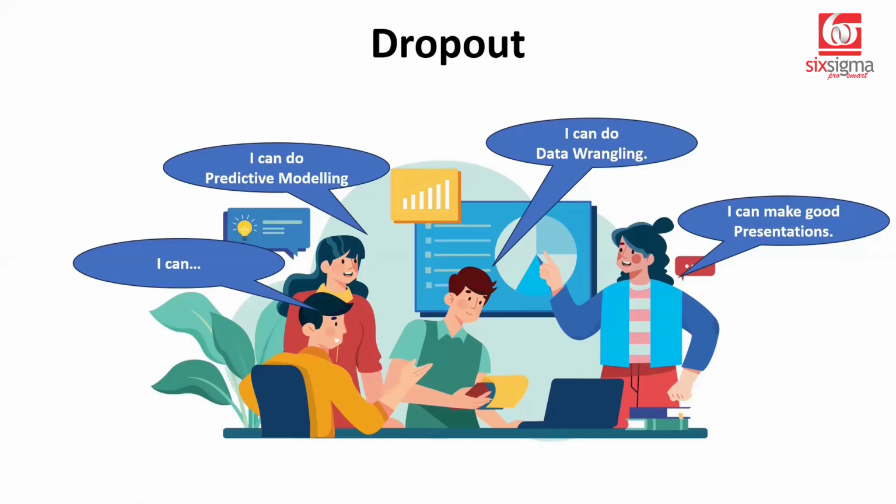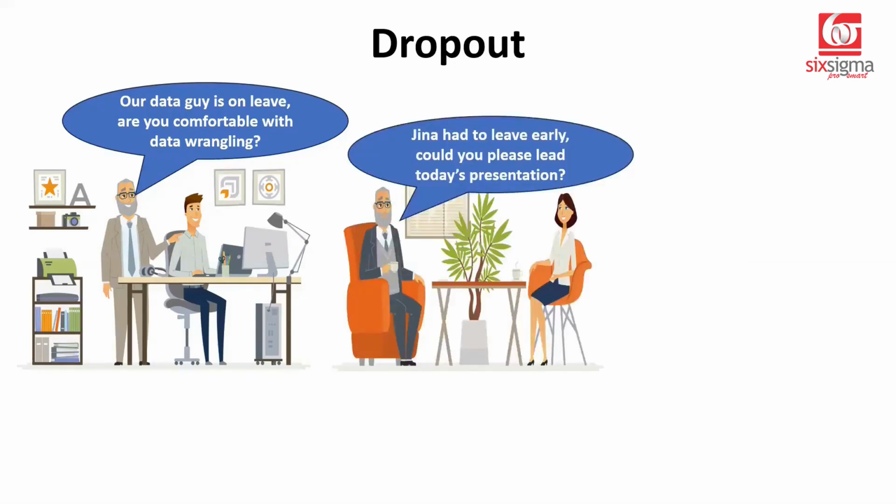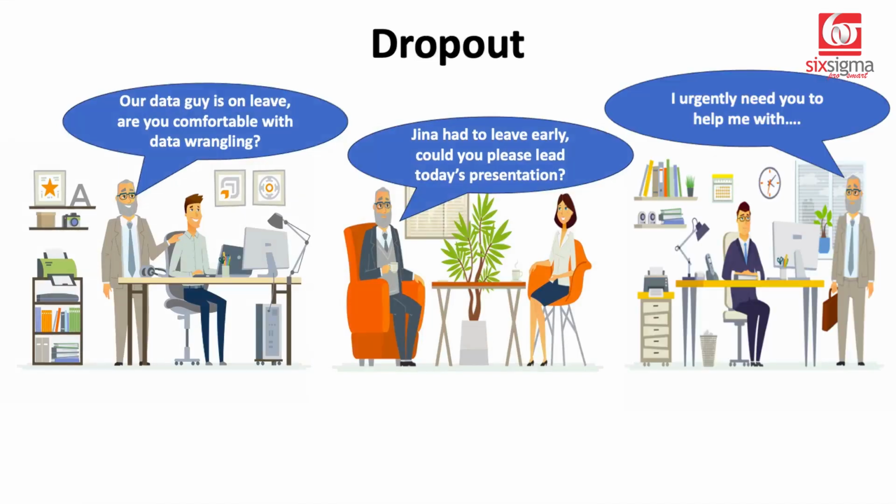But there could be situations when, let's say, the boss approaches someone else today saying that the guy who works on the data generally, who does the wrangling piece, is not available. So can someone else help me with that? Now, the fact is that not everybody is as good as this guy who specializes in data wrangling. Likewise, the person who was good at making presentations had to leave early, and the boss expects someone else to take a lead and make the presentation. While this might not be the core strength of the person who is expected to present now. And likewise, there could be any urgent requirement where just about anybody who's available can be approached.